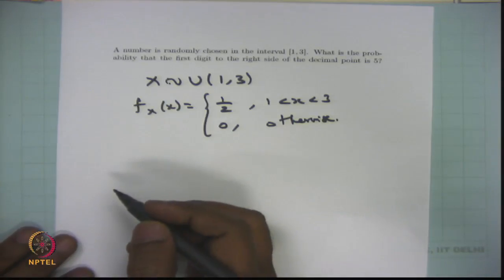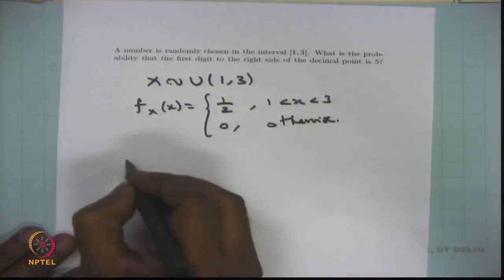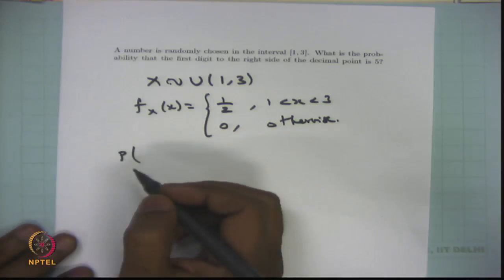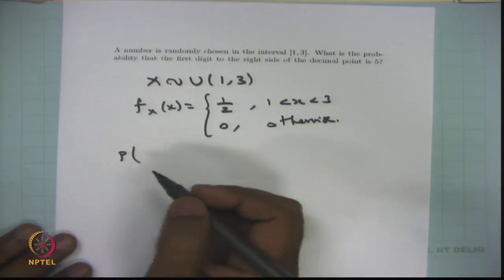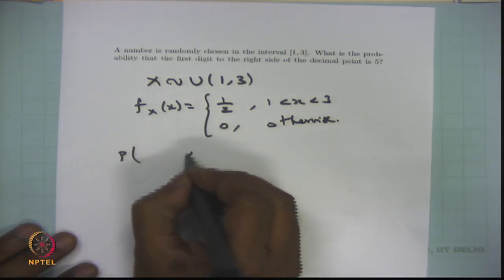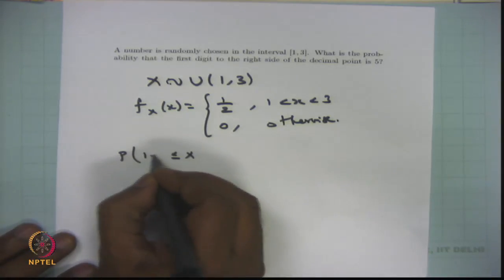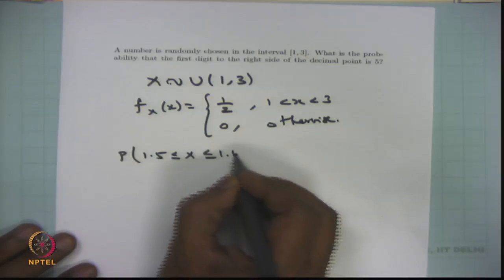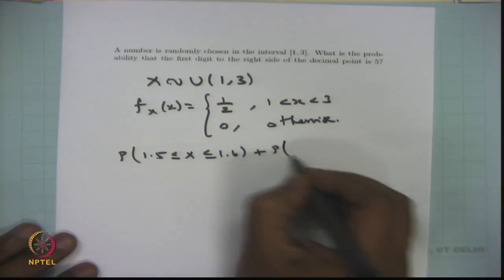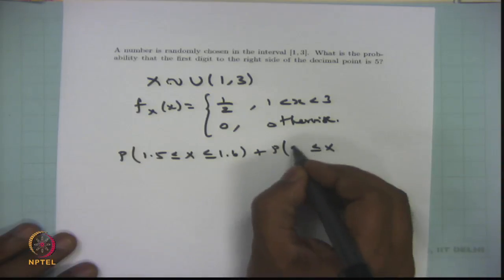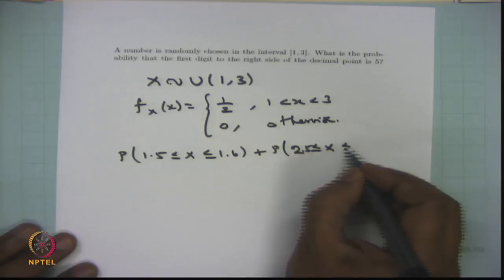So now the question is the probability that the first digit to the right of the decimal point is 5. That means this is possible when x lies between 1.5 to 1.6, as well as when x lies between 2.5 to 2.6.